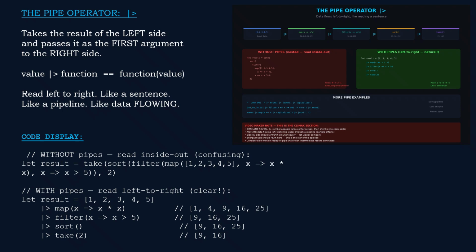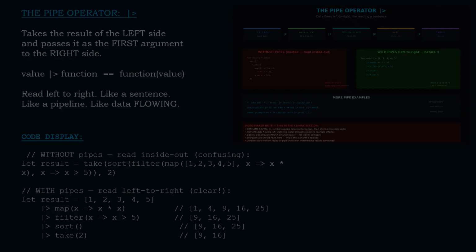You read it left to right, top to bottom, exactly in the order operations happen. This is how your brain thinks about data transformation. The pipe operator makes code match your thinking.